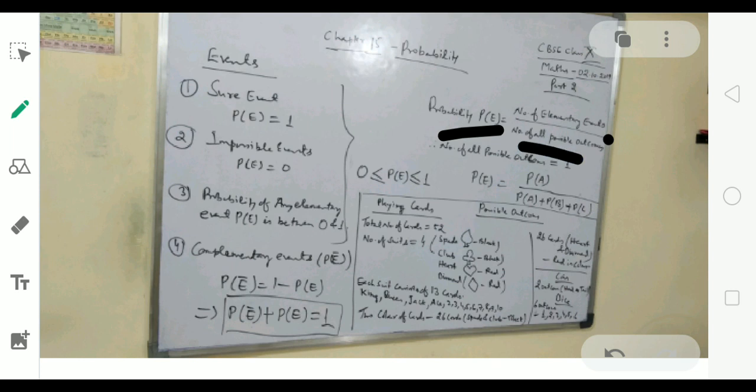Suppose some events are there, P(A), P(B) and P(C). If you want to find the probability of the event A occurring, then it will be probability of A divided by probability of A plus probability of B plus probability of C.